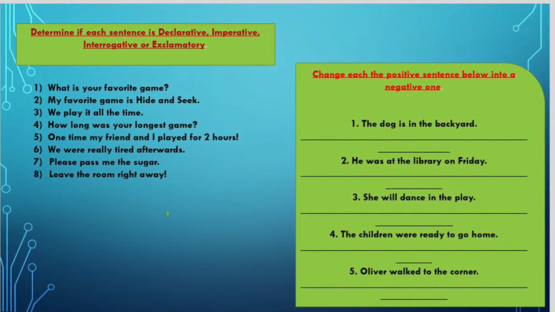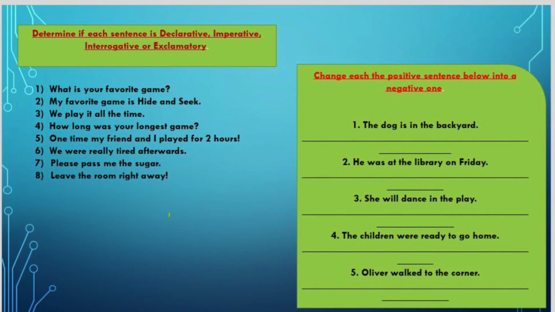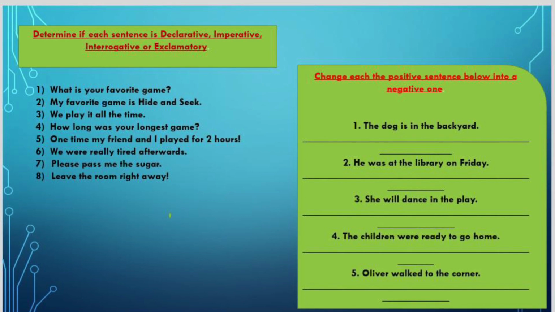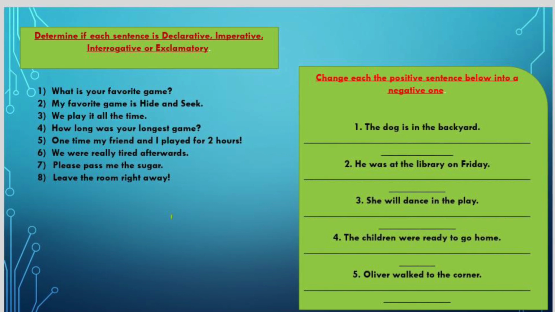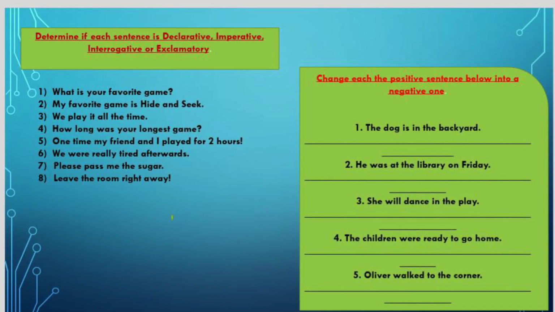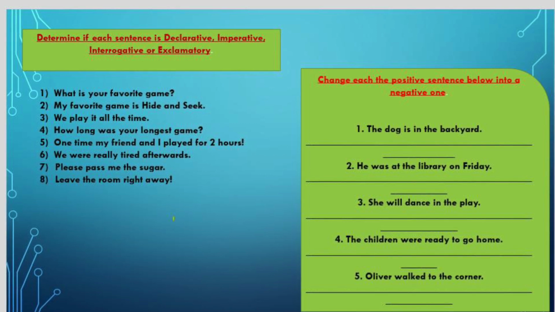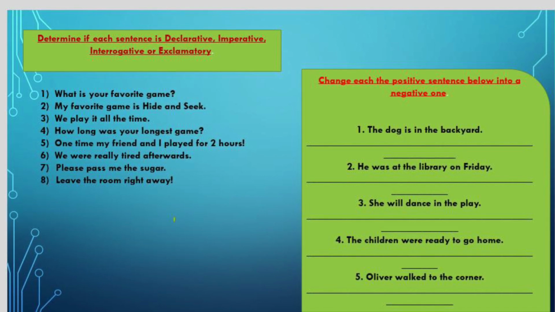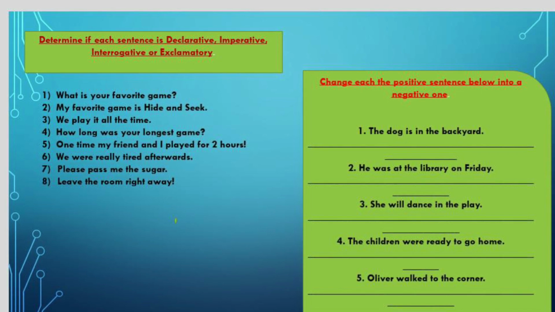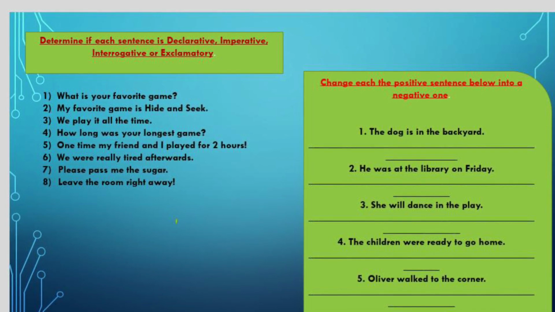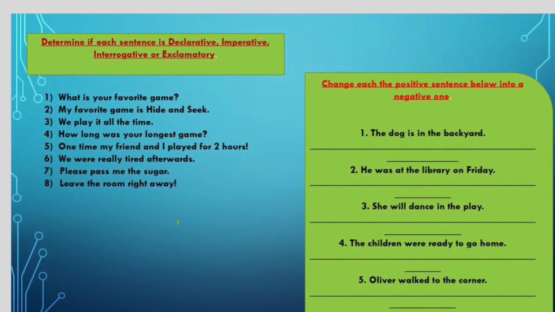So now, please copy these in your copies and then try to do it on your own, like I've already requested you all to. So the first worksheet is about determining if each sentence is declarative, imperative, interrogative, or exclamatory. The second worksheet is on changing the positive sentences into negative ones. Please do it honestly.